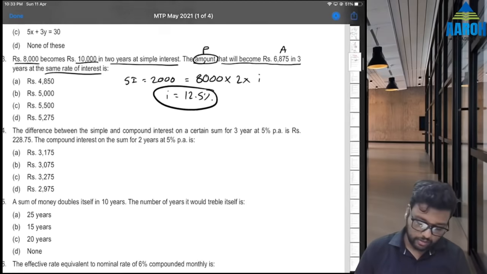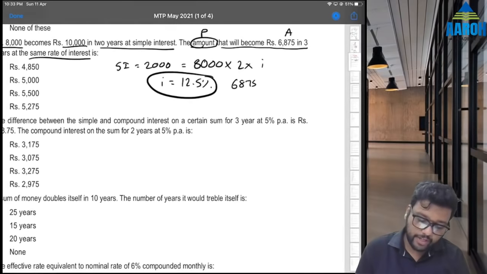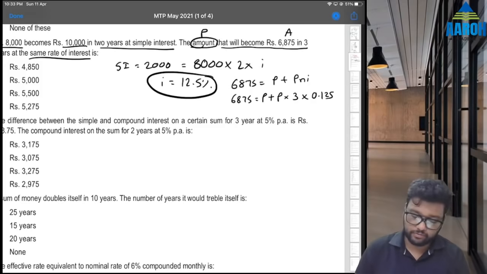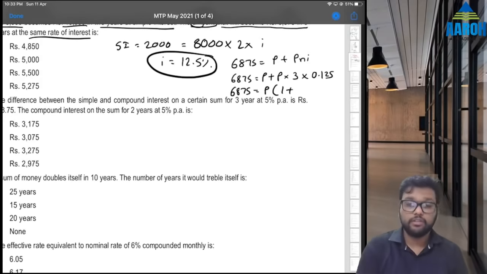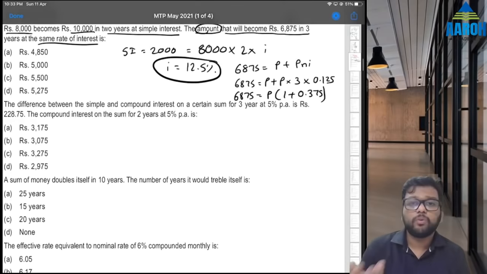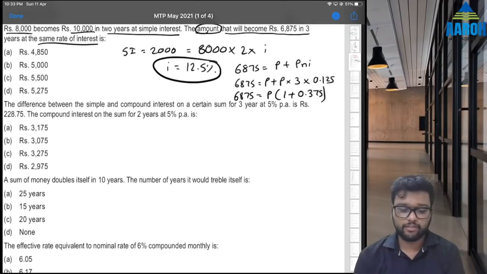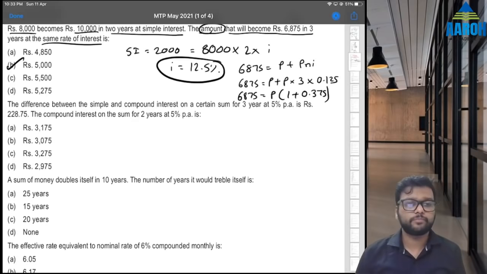So fine. We know that amount is equal to principal plus interest. So 6875 is equal to P plus interest is P and I. So 6875 is equal to P plus P into N is 3 years into I is 12.5%, that is 0.125. We can take P common. So 6875 is equal to P into bracket 1 plus what is 3 into 0.125, 0.375. So P will be what? 6875 divided by 1.375. 5000 is the correct answer. Fine.